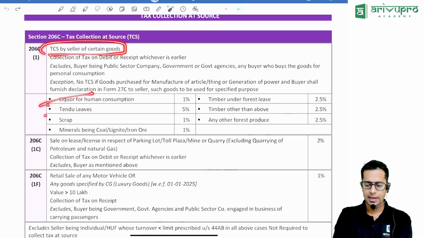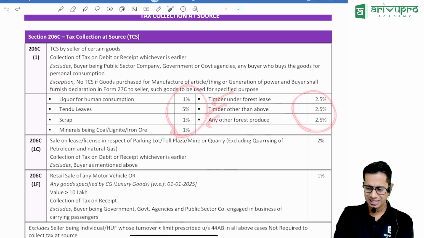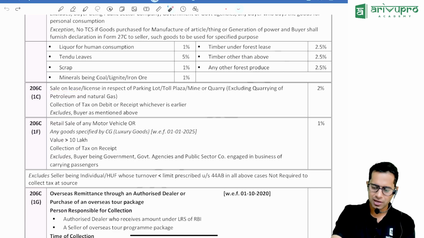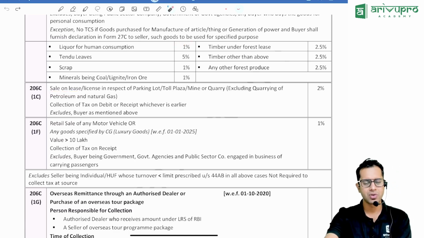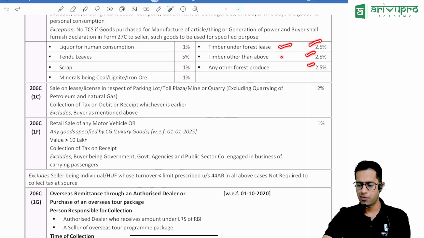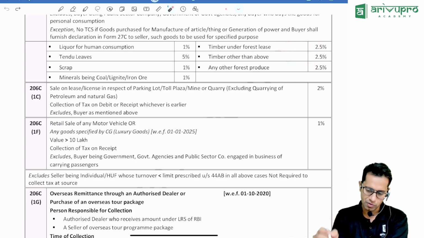Alcoholic liquor for human consumption, tendu leaves, scrap, timber, or any other forest produce, etc. The TCS rates are not that important, but still, for liquor it is 1%, for tendu leaves 5%, for scrap 1%, minerals 1%, and 2.5% for timber from forest lease, timber other than forest timber, or any other forest produce.